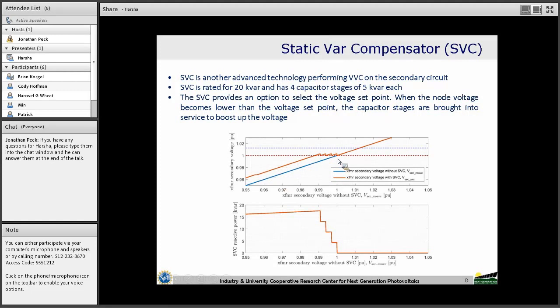When we don't have the SVC connected, as the voltage gets reduced, we don't find any difference. When we have the SVC connected, it is trying to maintain the voltage at 1 per unit, because that is the voltage set point of the SVC.